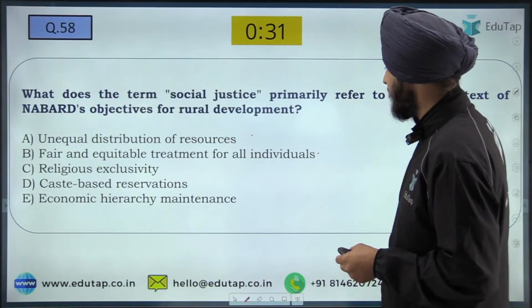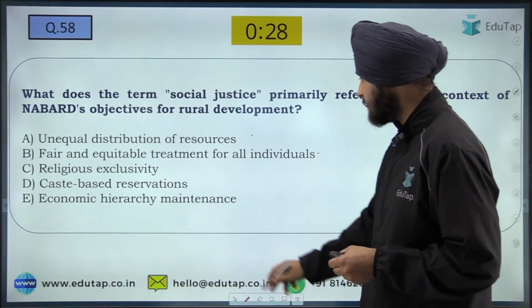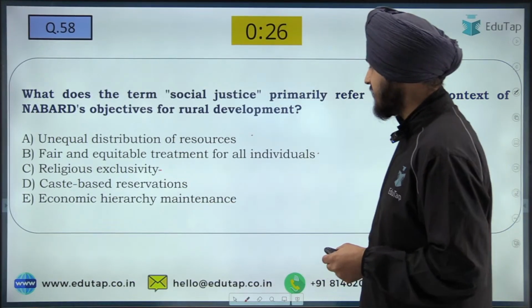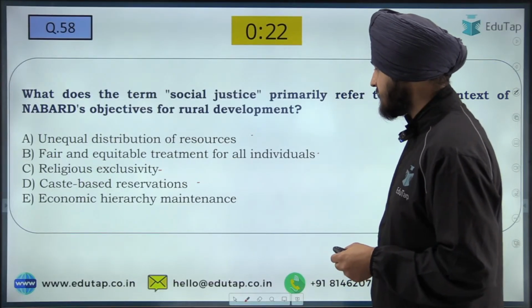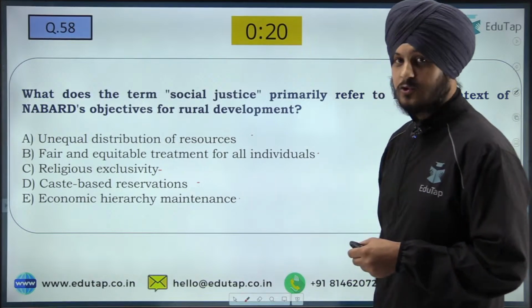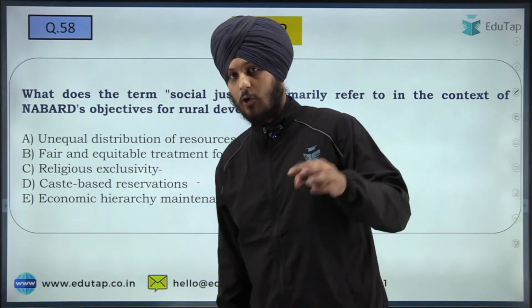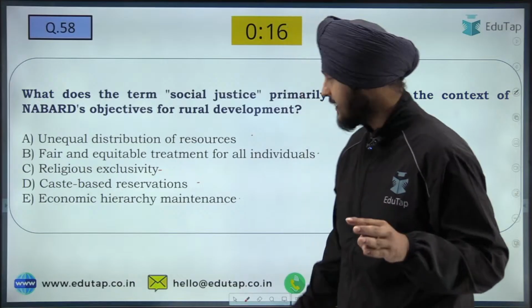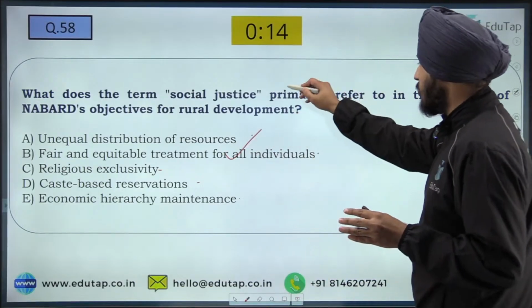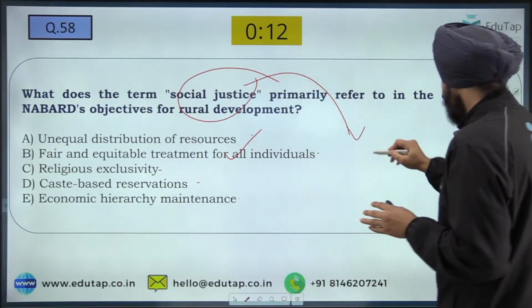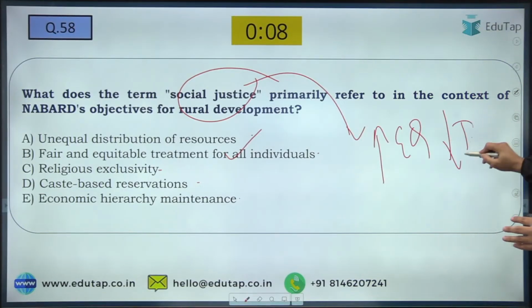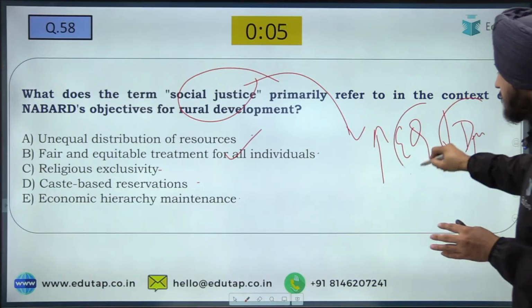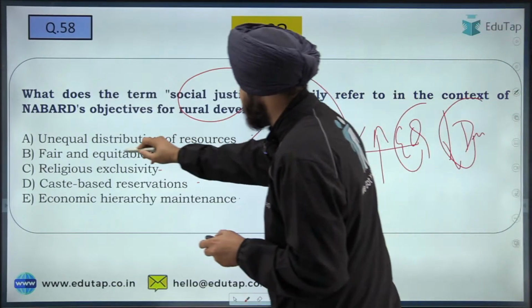Second is fair and equitable treatment of all individuals. Then religious exclusivity, then caste-based reservation, and lastly economic hierarchy maintenance. So what is the answer? Let me see your answers. All of you are writing B, and yes, very easy, B is the answer, because social justice aims to increase equality and to reduce disparity in society. This aligns very much with that goal.